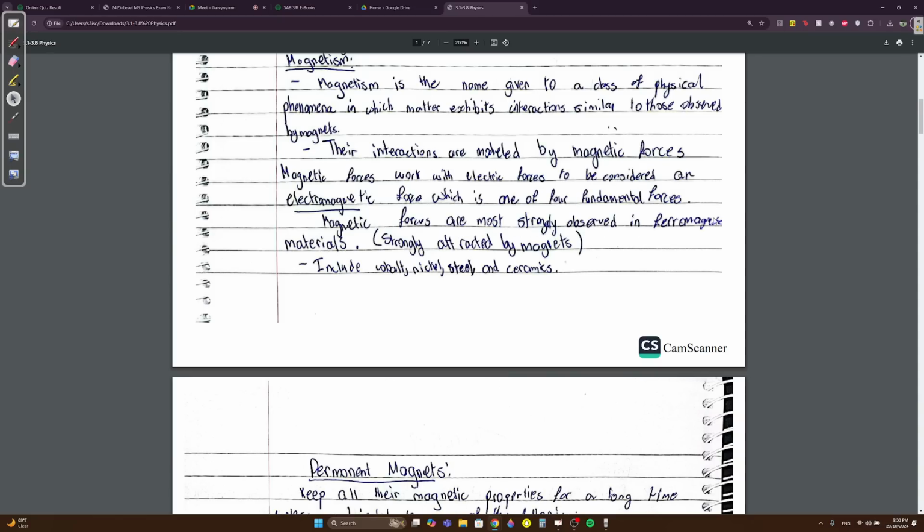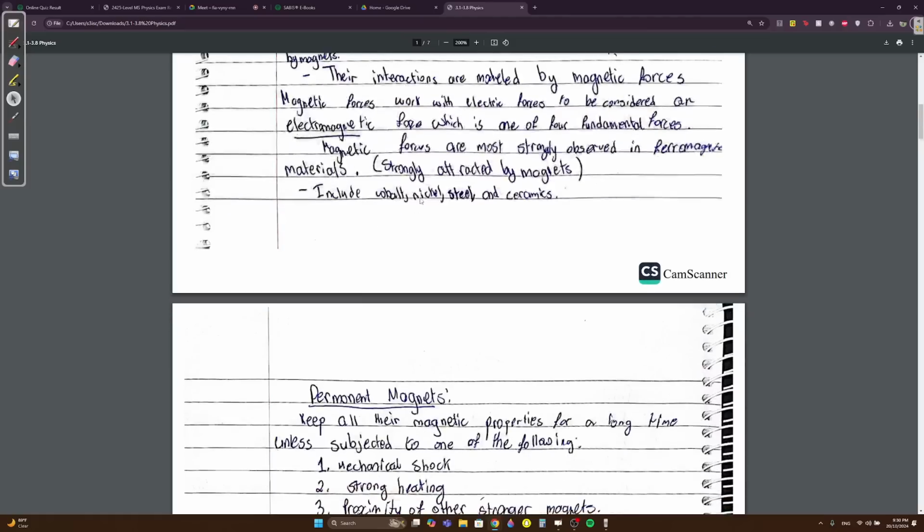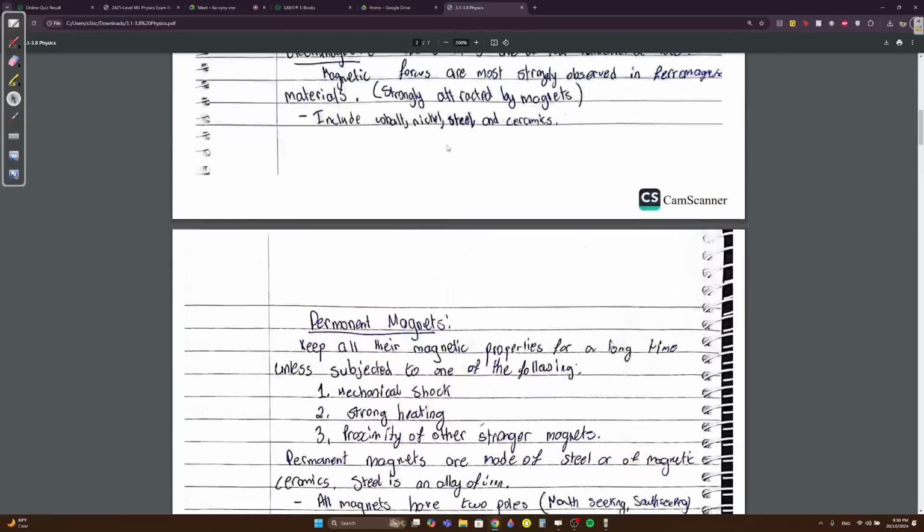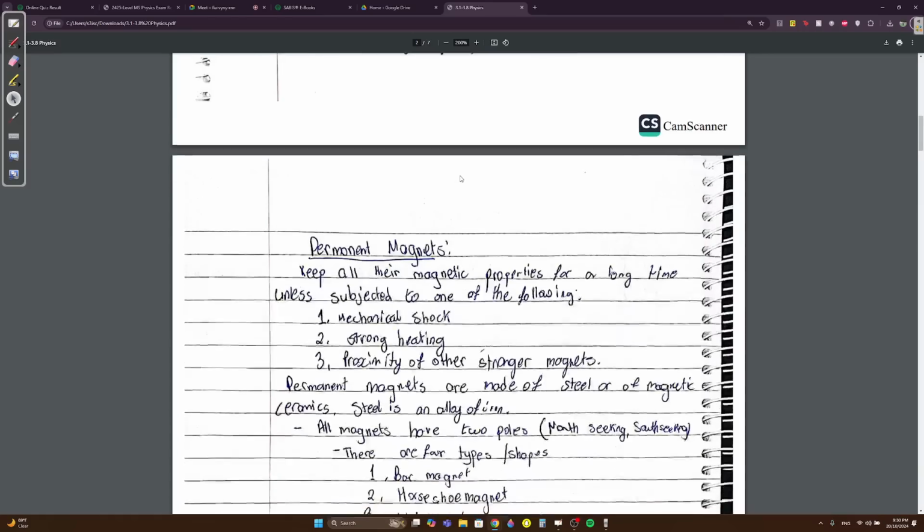Magnetic forces are most strongly observed in ferromagnetic materials. This is important as well. Ferromagnetic materials are those materials that exhibit strong magnetic properties. They include cobalt, nickel, steel, and ceramics. These are important. I'm telling you, they're going to ask these.